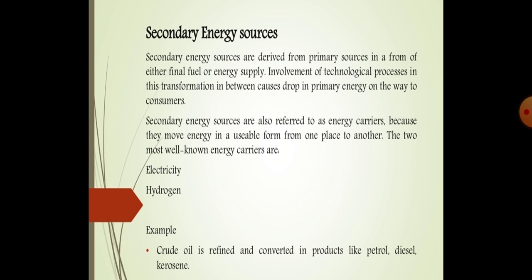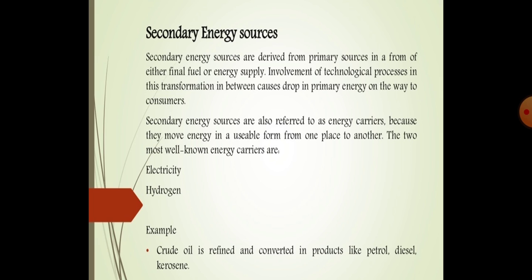So if we are deriving some energy source from a primary energy source and then we are utilizing it, we can call this a secondary energy source. The involvement of technological processes and this transformation in between causes a drop in primary energy on the way to the consumer.